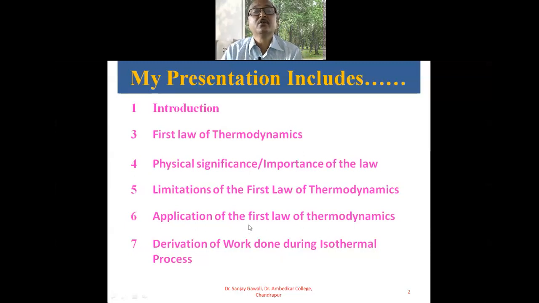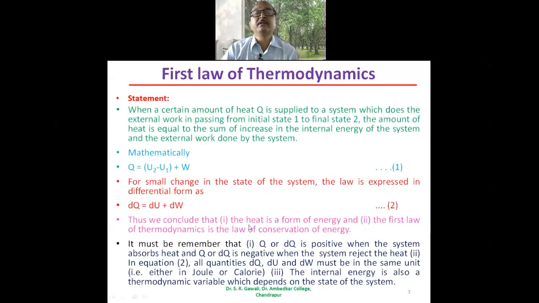So first law of thermodynamics. What is the statement of the first law of thermodynamics? When a certain amount of heat is supplied to a system which does external work in passing from initial state 1 to the final state 2, the amount of heat is equal to the sum of the increase in the internal energy of the system and the external work done.